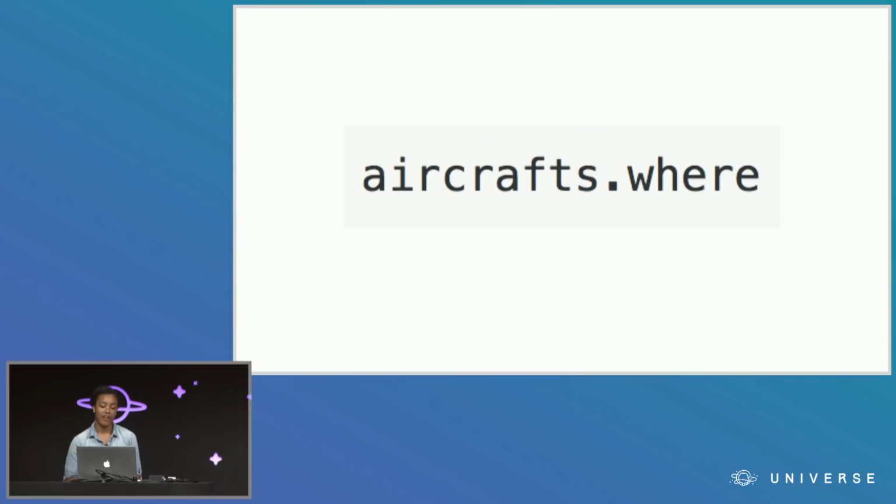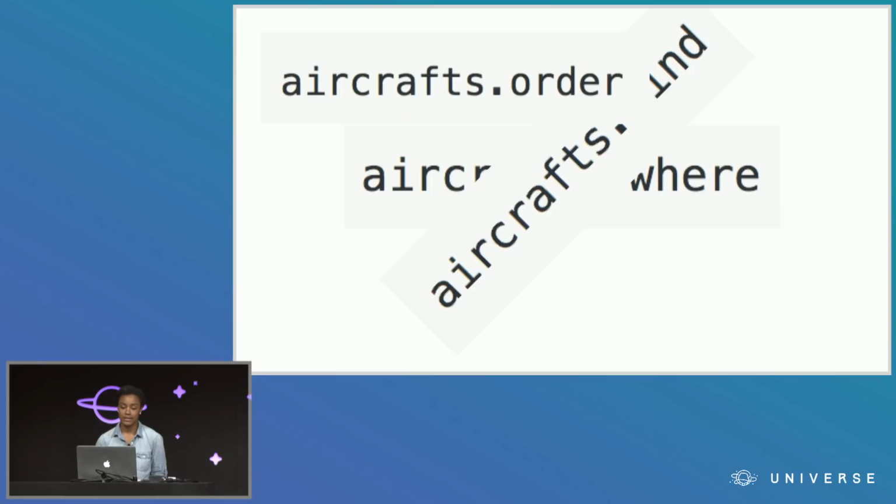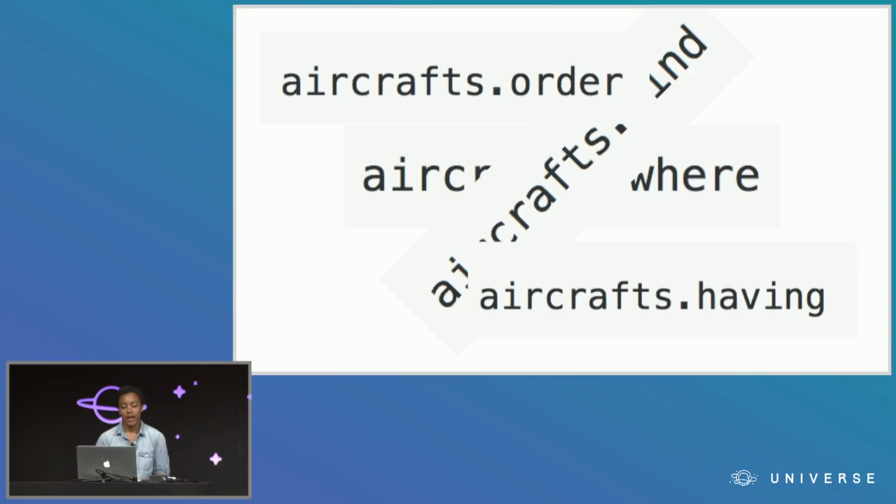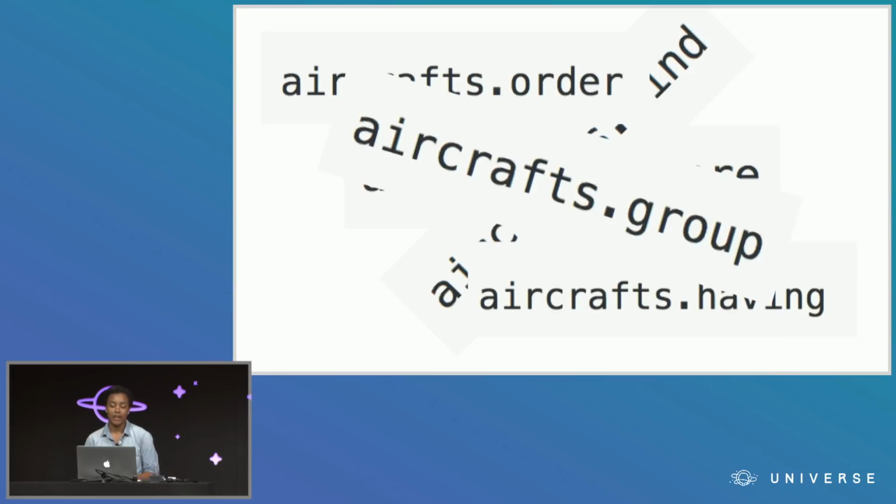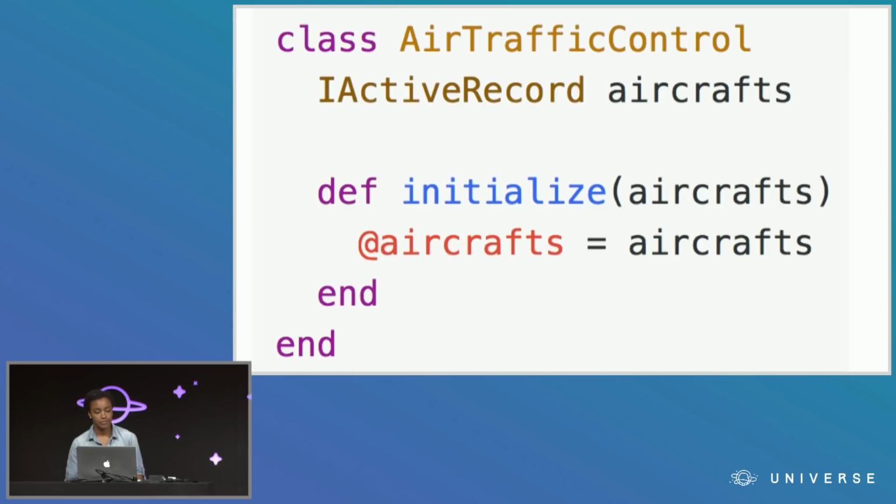First, you're calling aircrafts.where outside of the aircrafts class, then aircrafts.find, then aircrafts.order, aircrafts.having, and then aircrafts.group. And before you know it, you basically need to re-implement all of Active Record on your CSV aircrafts class to be able to use it with air traffic control. Because you wrote the air traffic control class assuming that aircrafts would always adhere to the Active Record interface.